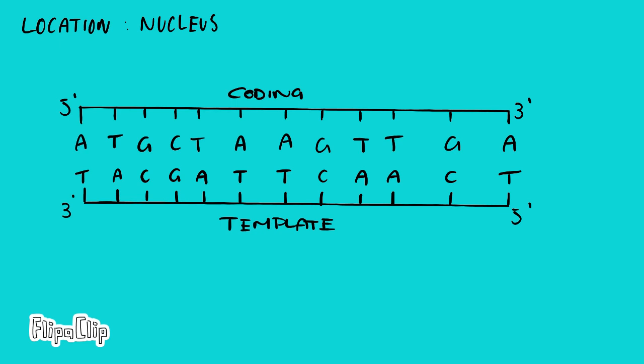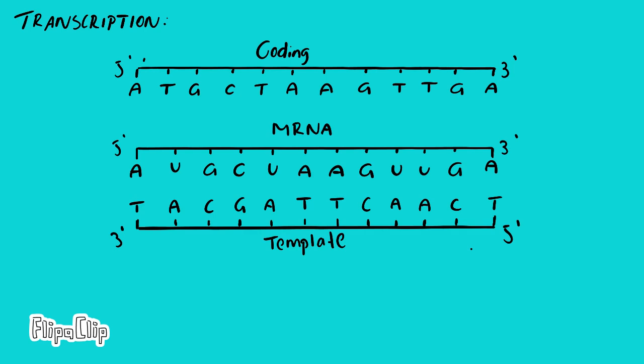Here we have a segment of double-stranded DNA, with the template strand being TAC, GAT, TCA, and ACT. This DNA strand has been unaffected by point mutations. This DNA strand will be used to create a protein, a polypeptide chain.